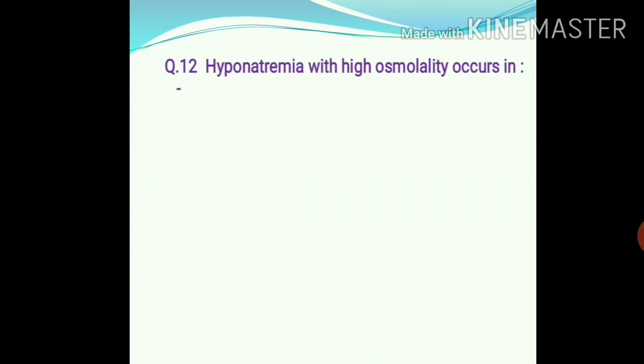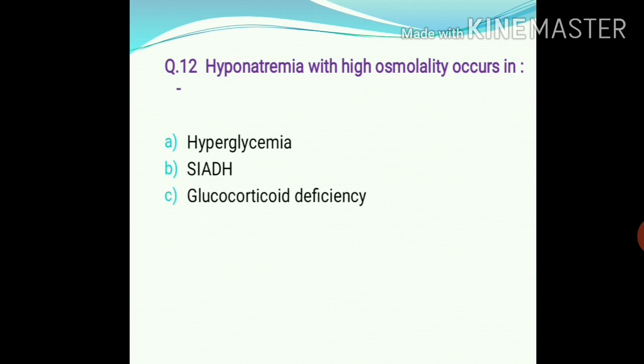Next, question number 12. Hyponatremia with high osmolality occurs in hyperglycemia, SIADH, glucocorticoid deficiency, hypothyroidism. So the answer is option A, hyperglycemia.